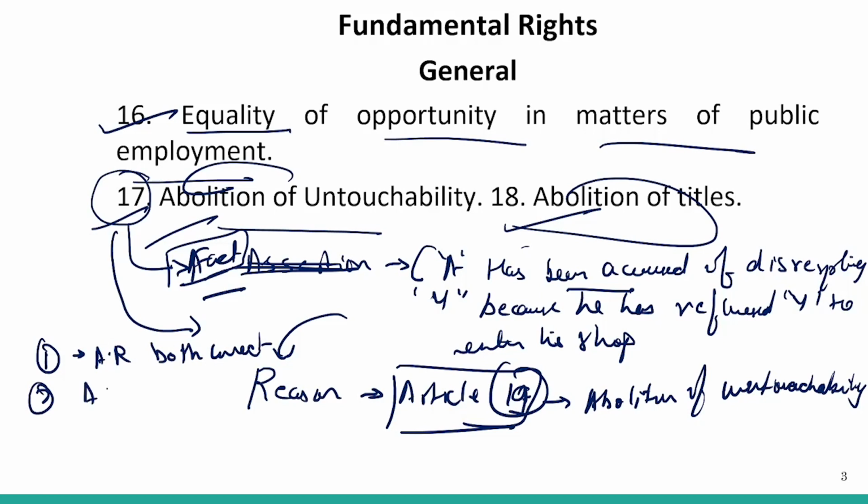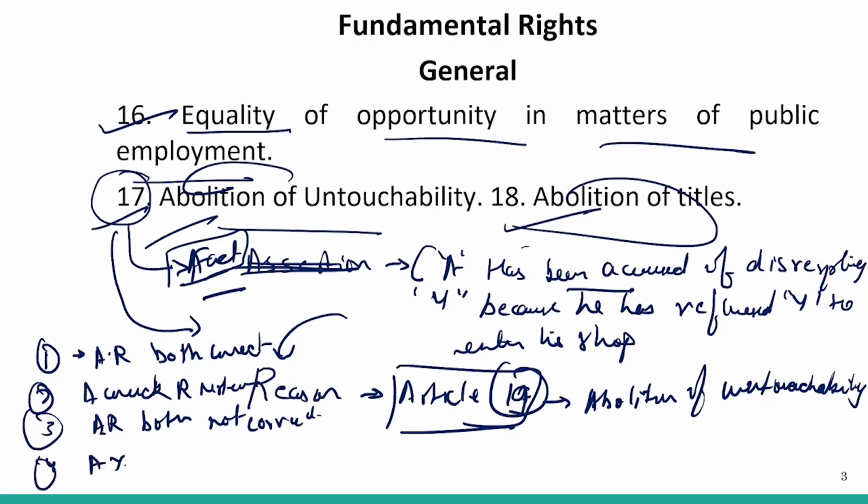Second would be assertion correct, reason not correct. Third would be assertion and reason both not correct. Fourth would be assertion not correct, reason correct. So you need to understand, if there is any fact that has been mentioned in front of you, it can never be wrong because it is an assertion, it is a fact.